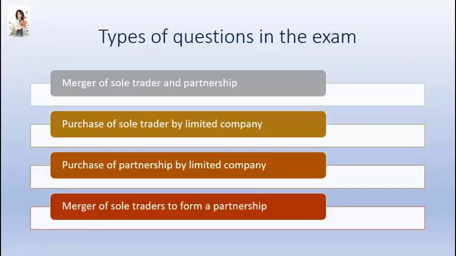Any one of these four types of questions can be asked in the Cambridge A-level exams. So you could be asked merger of sole trader and partnership business, or purchase of sole trader by a limited company, or purchase of a partnership by a limited company, or the merger of sole traders to form a partnership. We will look at each of these types in detail.